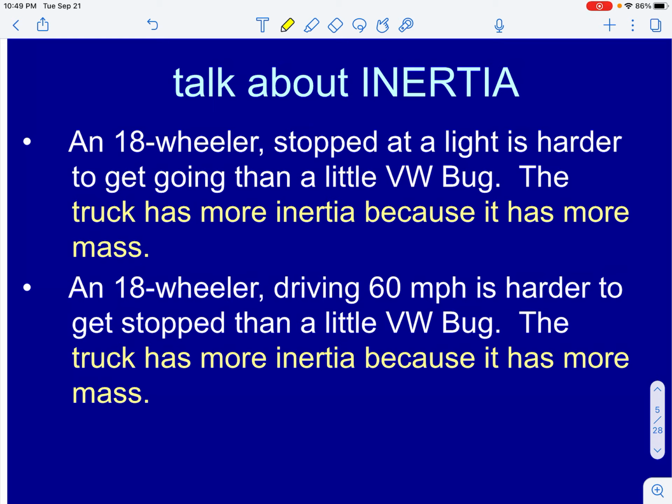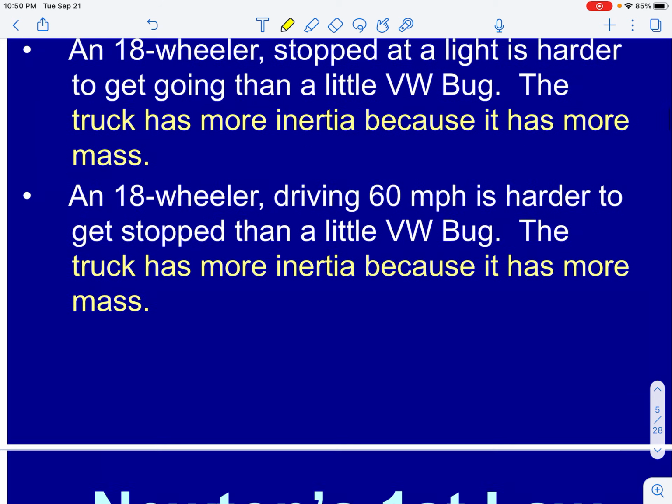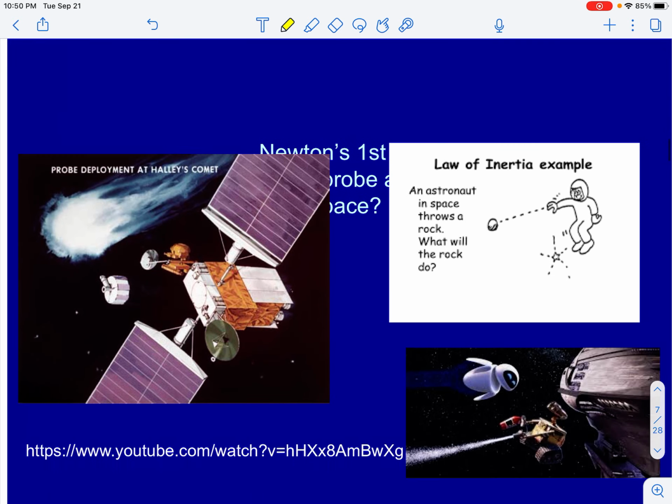So I always tell students, look, whenever you're driving, especially if you're in traffic or if you see traffic coming ahead, do not pull over into the lane next to you if it puts you in front of a big vehicle, especially if you know that you have to slam on your brakes, because you might be able to stop really quickly, but that large vehicle behind you has more inertia because it's more massive, and they may not be able to stop as fast as you, and they might run into the back of you. So we don't want to move in front of big vehicles and then put on our brakes.